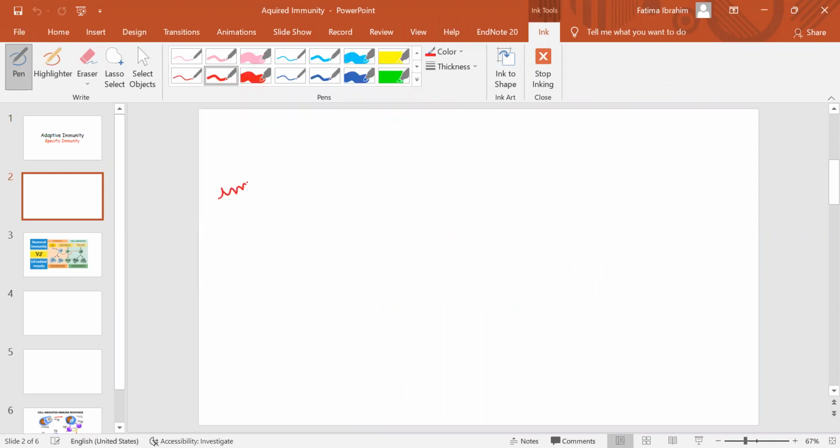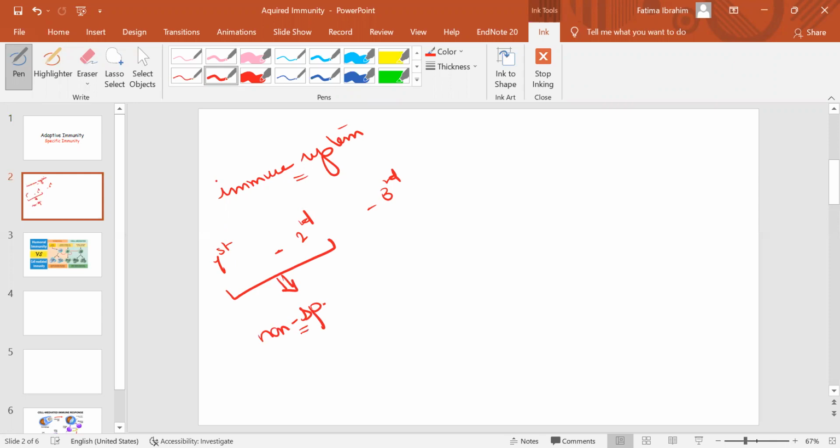Okay, so the immune system, based on the line of defense: first, second, and third. The first and second lines of defense, we consider them as non-specific immunity. And why do we call them non-specific immunity? Because the antigen of the pathogen, which is the surface protein of the pathogen, will be recognized non-specifically. So if I encounter any pathogen, I encounter any pathogen.